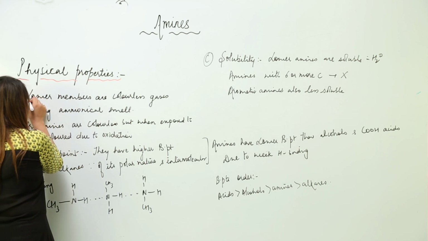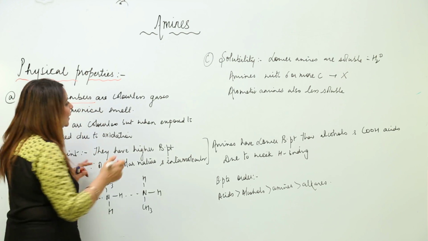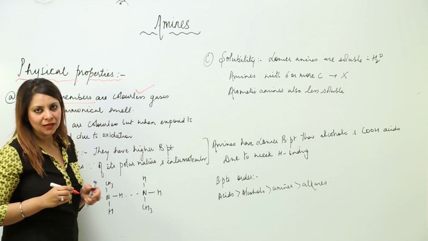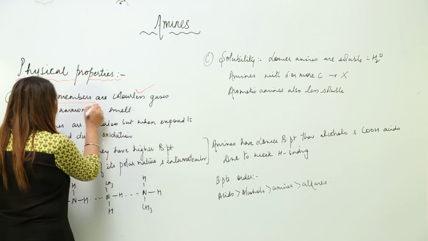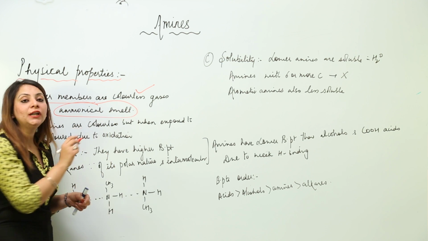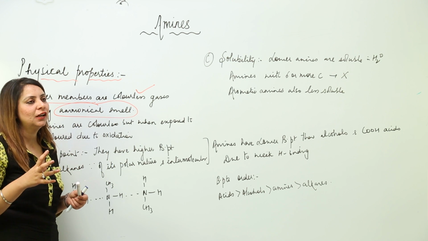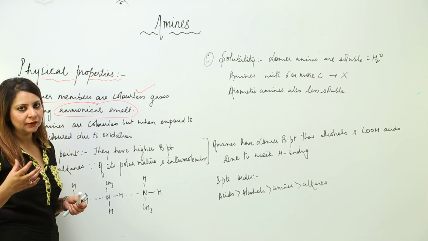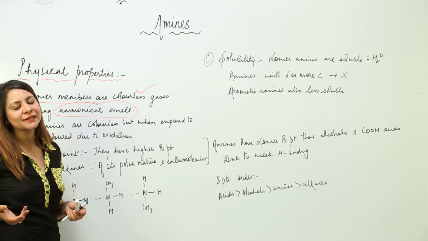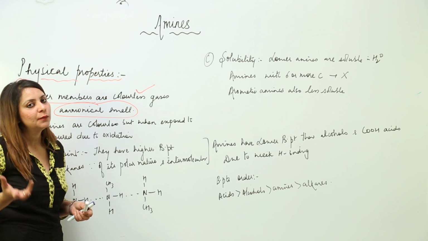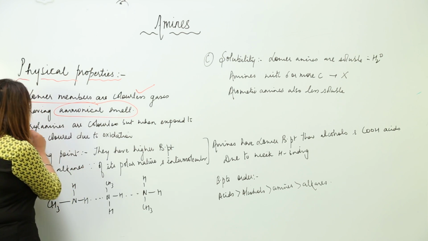What we have seen is that normally the lower members are colorless gases with a characteristic ammoniacal smell. That means a strong smell of ammonia. Since they are derivatives of ammonia, obviously they will give us an ammoniacal smell.